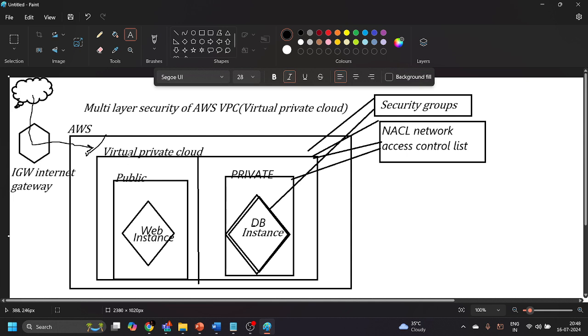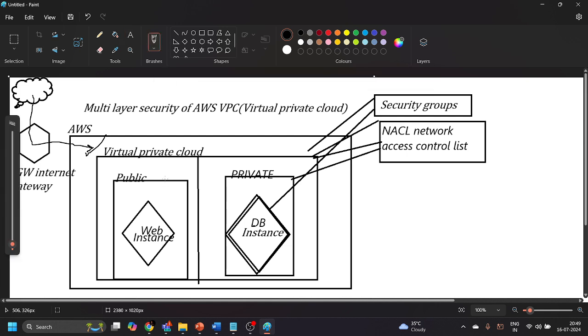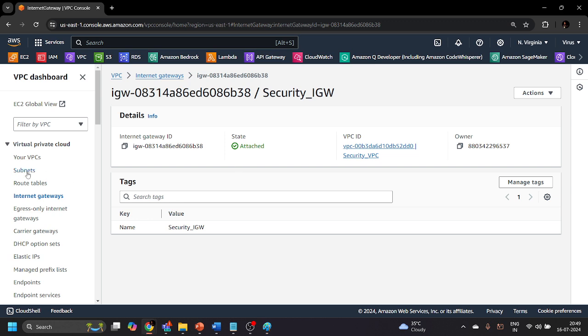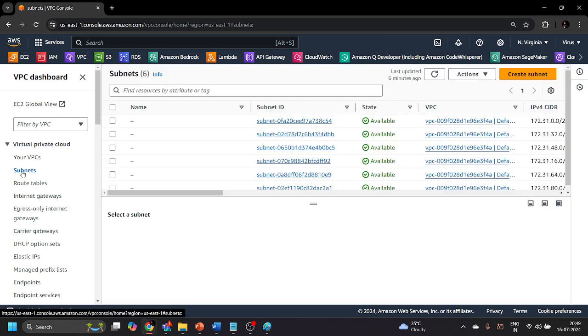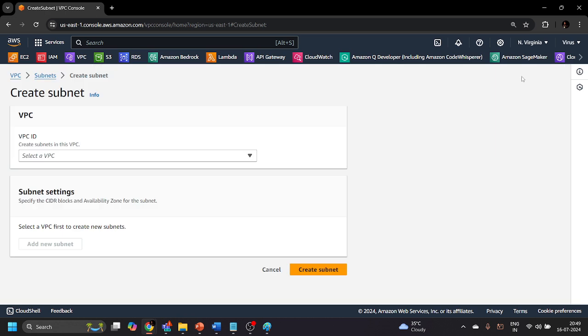Now, we need to divide this virtual private cloud into multiple parts, in public subnet and in private subnet, so that we will be able to isolate this virtual private cloud according to the requirement of the organization. For that, we will go to the second option on the left hand side, named as the subnet. Let's go to the subnet section and click on this create subnet option, right?